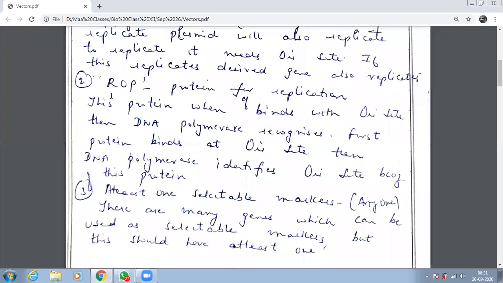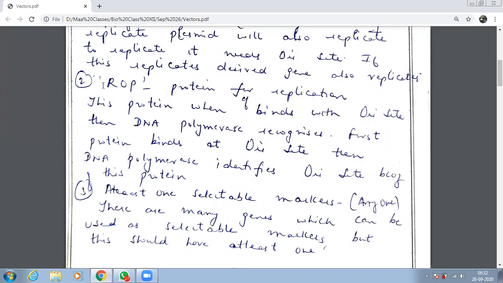One is the Ori site, which I have already told you. One more essential thing is ROP. Understand this ROP. This is the protein for replication. Now try and understand how this protein will help in replication. If you remember, we had done the working of DNA polymerase. DNA polymerase comes and attaches itself at a particular site, the Ori site. When we did transcription and translation, we said DNA polymerase will come and attach itself to a particular site, the Ori site. Then it slowly moves ahead, and sometimes a blockage comes, it is not able to proceed, and then transcription stops. We had done that if you remember.